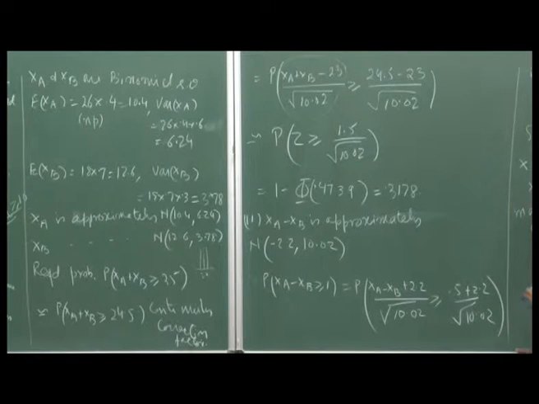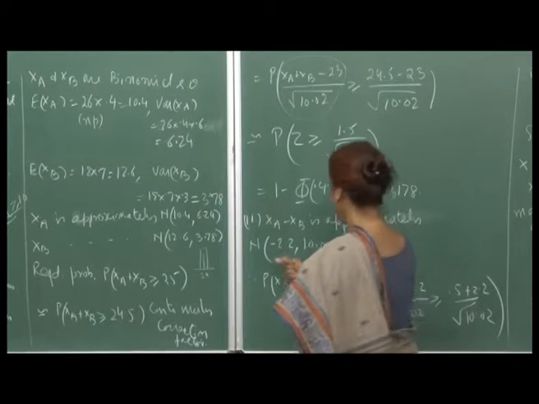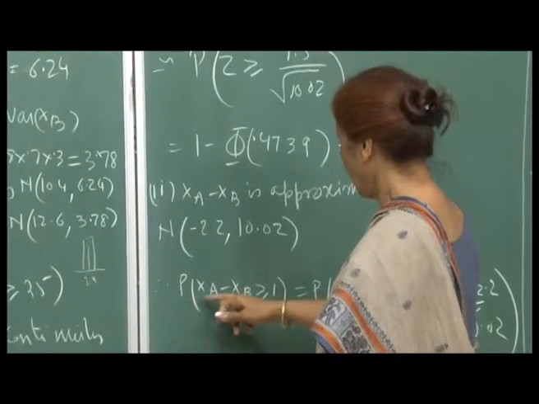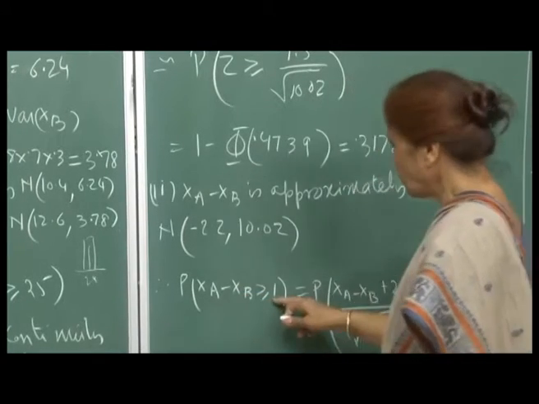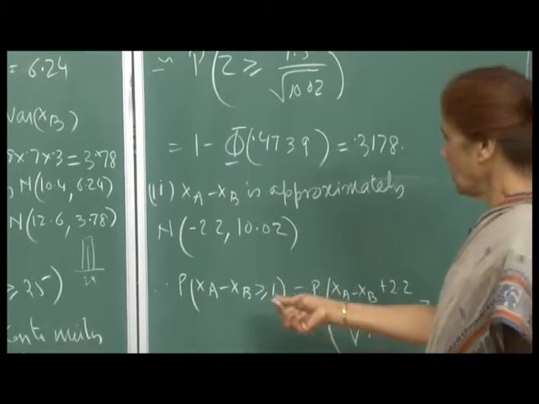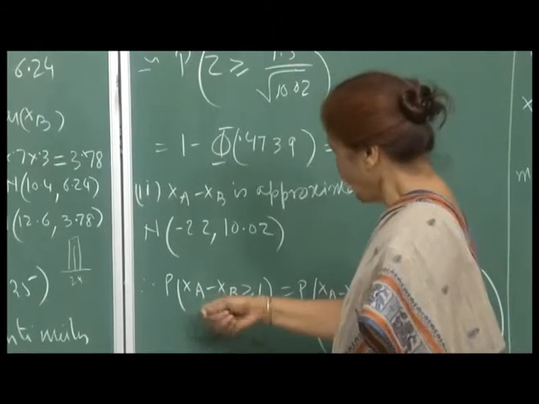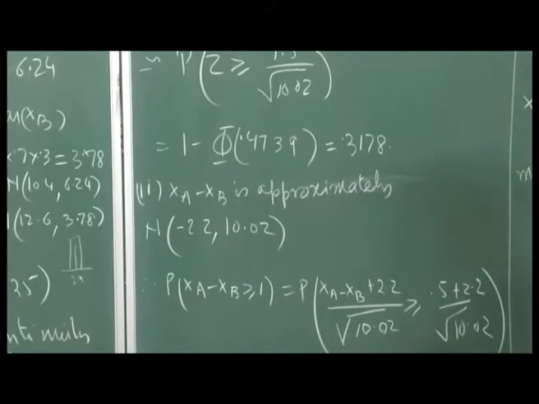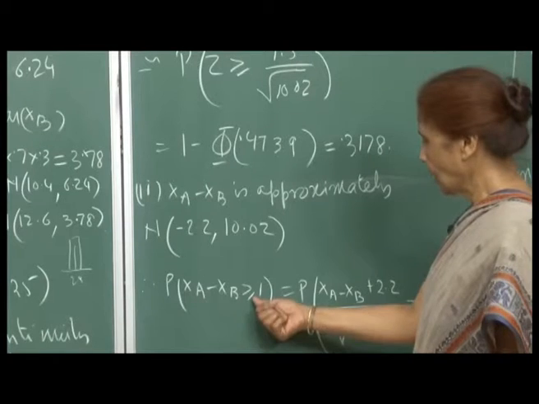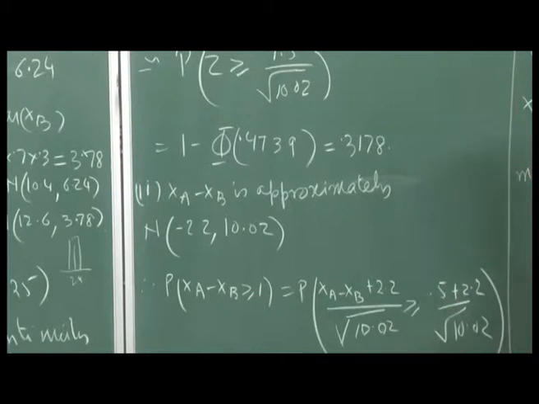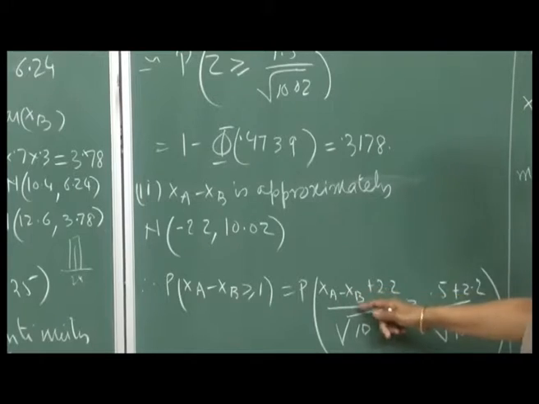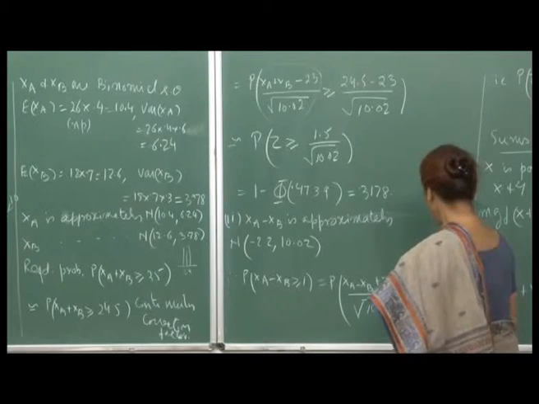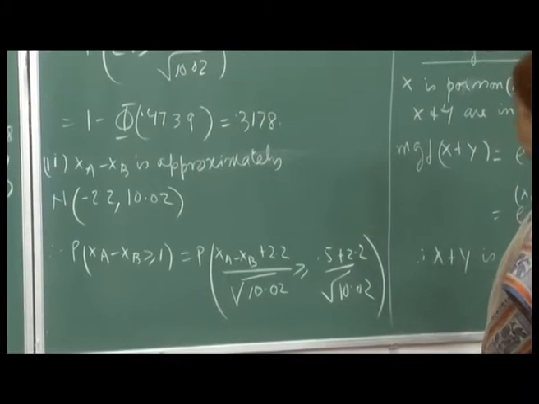Now, X_A minus X_B is also approximately normal, with mean minus 2.2 and 10.02 as the variance. Therefore, probability X_A minus X_B greater than or equal to 1, because you want the probability that matches won against class A teams is more than the matches won against class B teams. So the difference must be greater than or equal to 1, it can be more. And so here again we standardize. So this is X_A minus X_B minus of minus 2.2, which becomes plus, and this is under root 10.02, which is greater than or equal to 5.5.